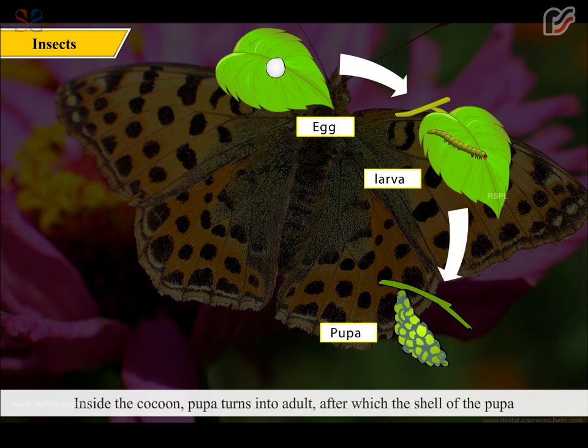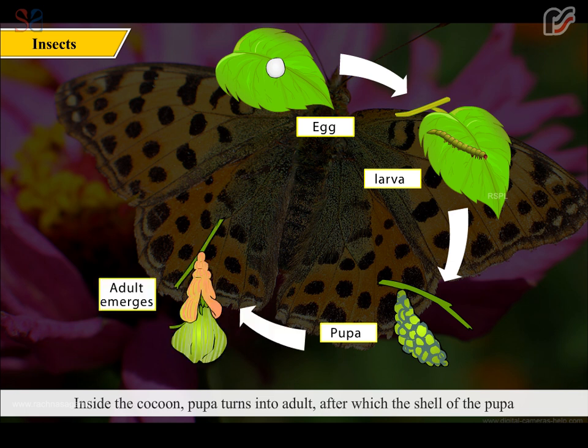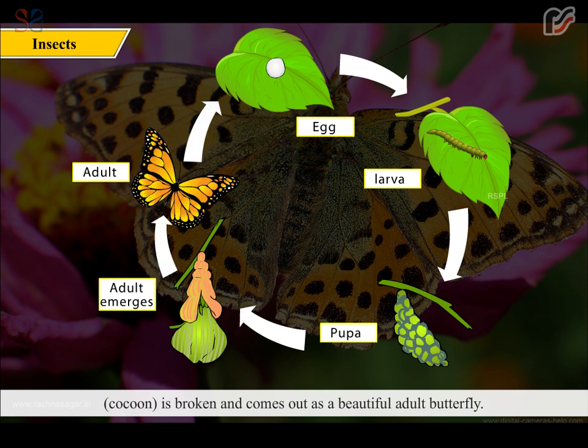Inside the cocoon, the pupa turns into an adult, after which the shell of the pupa cocoon is broken and it comes out as a beautiful adult butterfly. These changes in the life cycle of an organism together are known as metamorphosis.